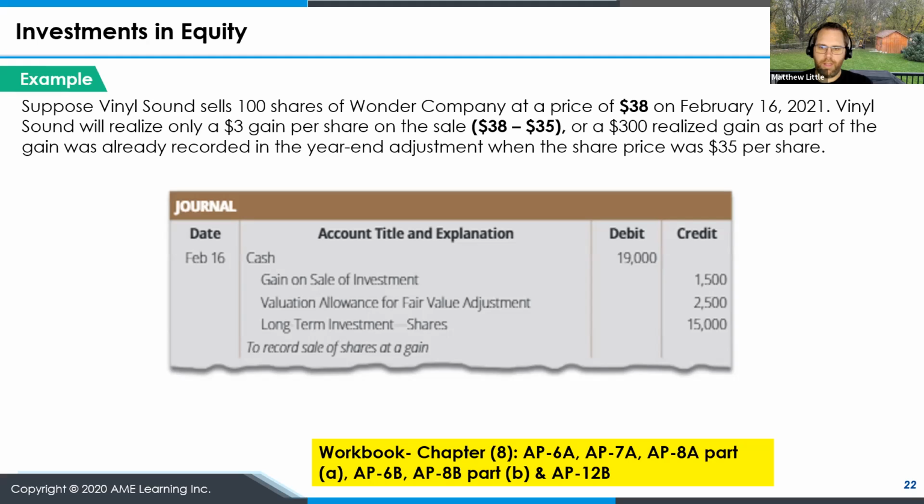We need to credit the valuation allowance for fair value adjustment for the gain that we recorded at year end. And then we need to credit the gain on sale of investment for the difference of 38 less the $35. So if you break it down into the pieces, you want to keep track of what was your original purchase price, what was the last mark-to-market value, and what's the actual market selling value.